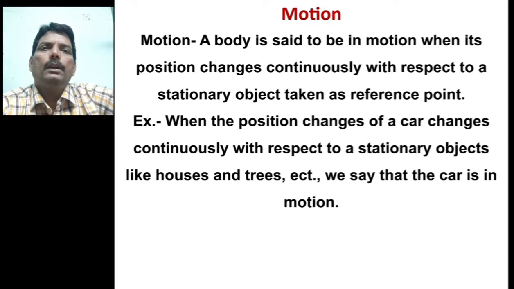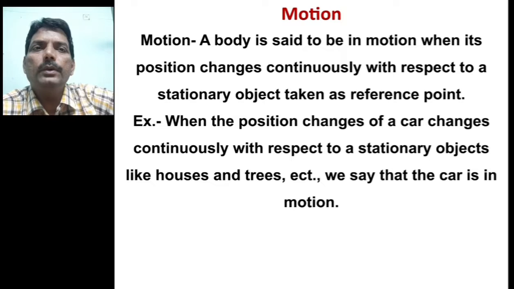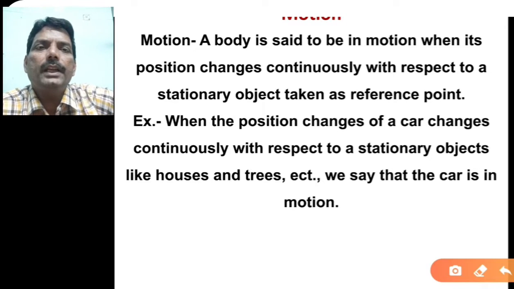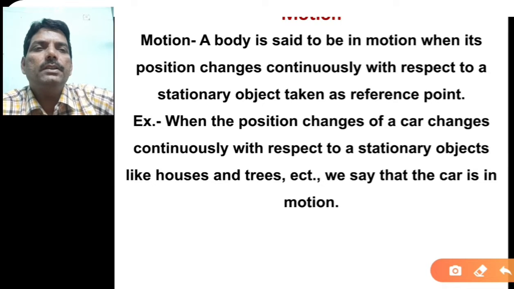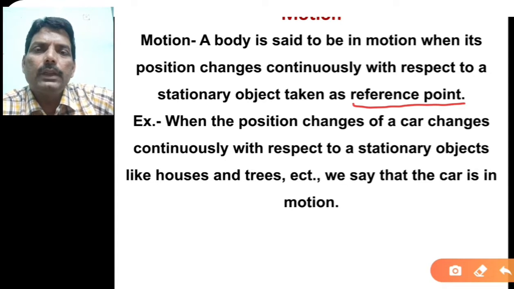Next one, we have already seen motion. A body is said to be in motion when its position changes continuously with respect to a stationary object taken as a reference point. So dear student, here the main concept is about the reference point. Now you see, when you are sitting in a train, then you are stationary with respect to the passengers sitting in the same bogie or the same compartment. So the reference point plays a very important role.